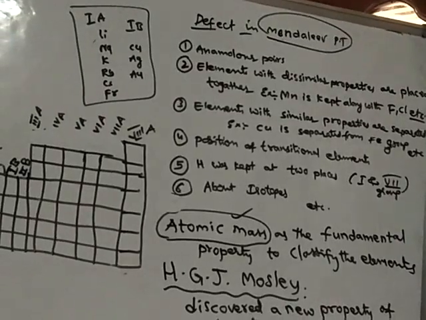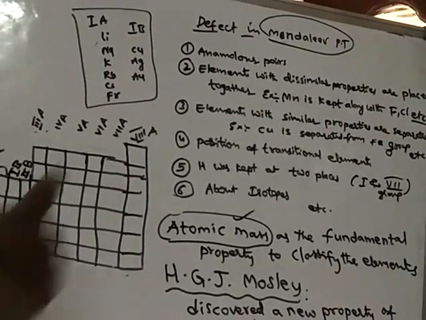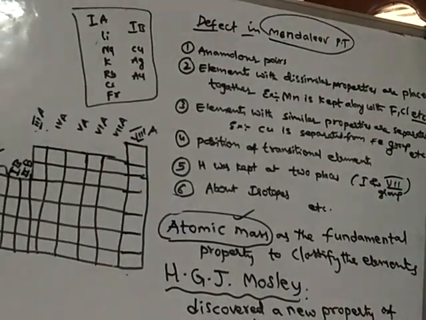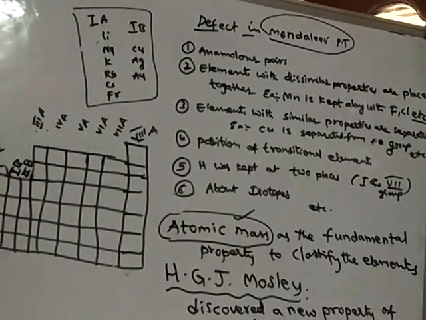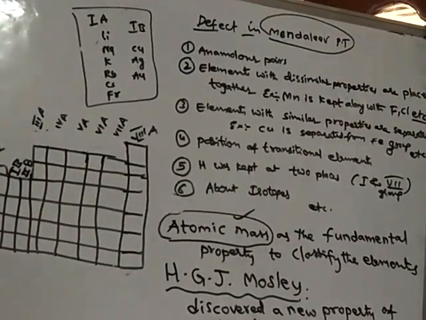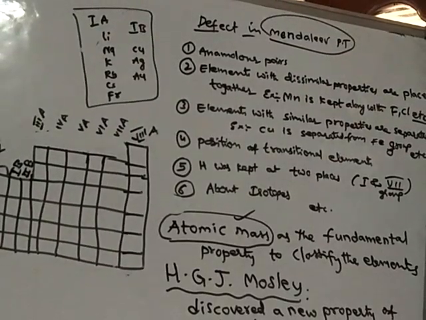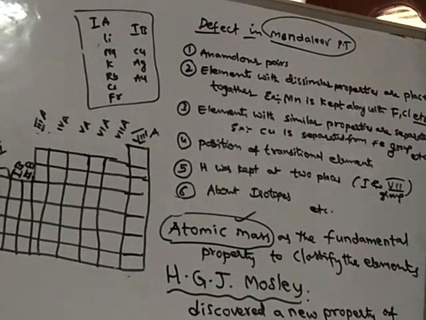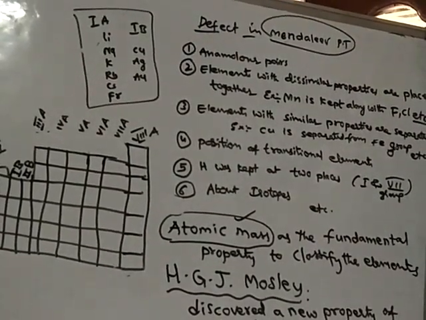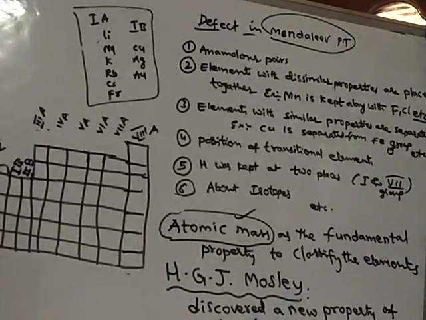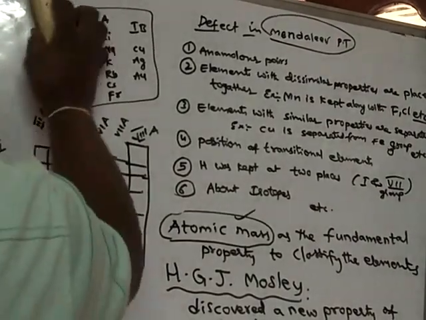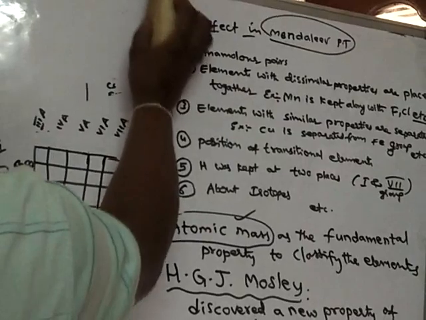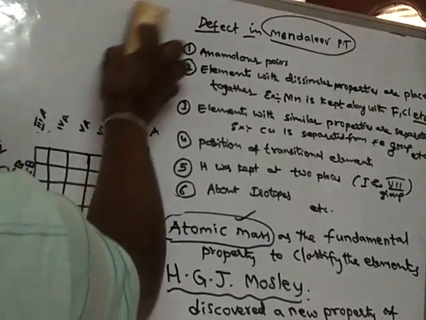For example, take anomalous pairs. This defect has been removed. First of all, this defect, that means separation of subgroups, is achieved. Separation of subgroups is one of the defects in the Mendeleev periodic table, but in the long form of periodic table, the separation of subgroups has taken place. Next, we learn how the defects are eliminated one by one.